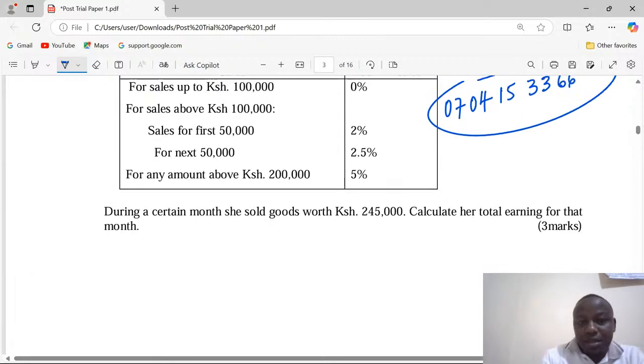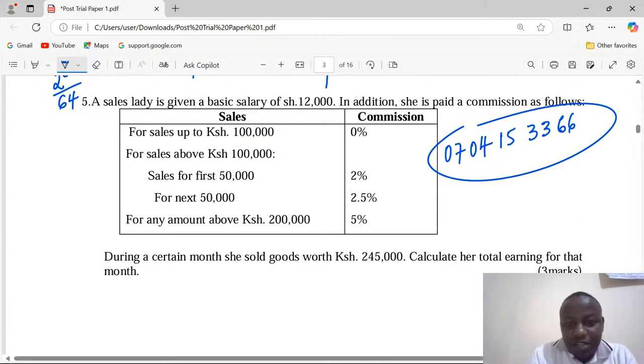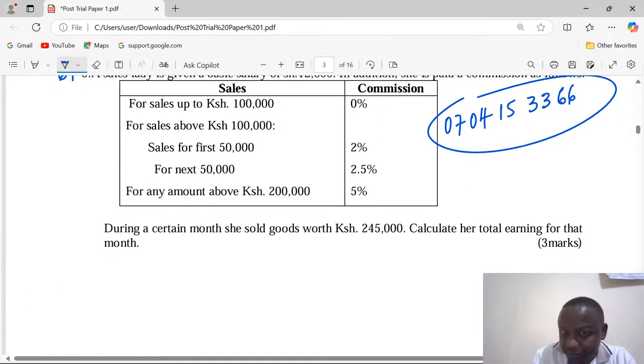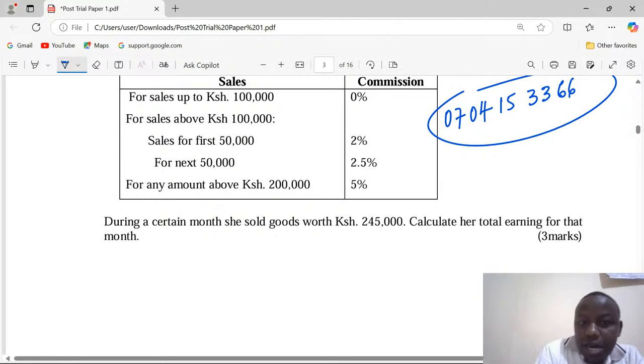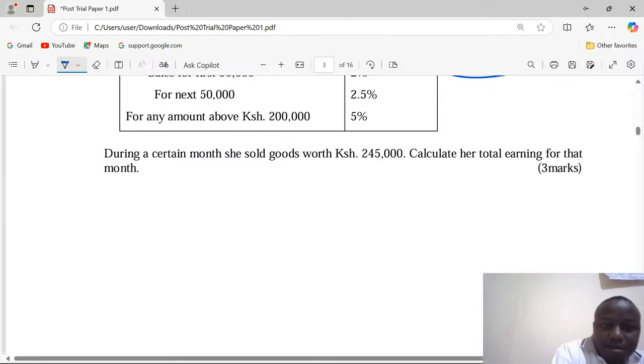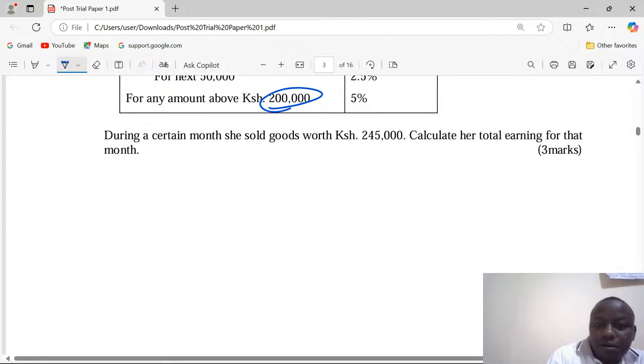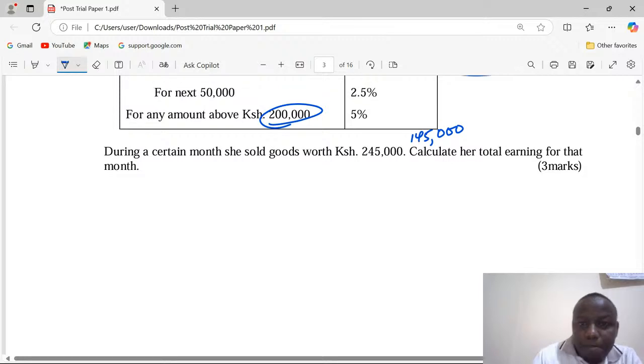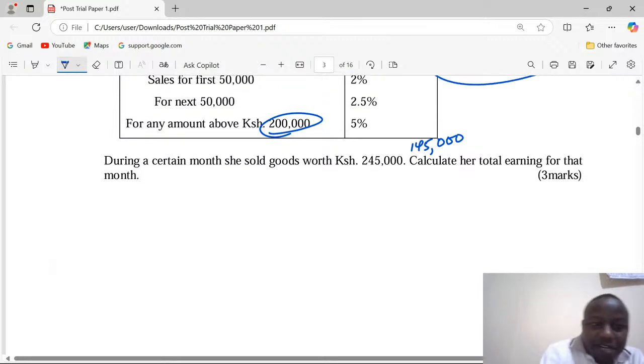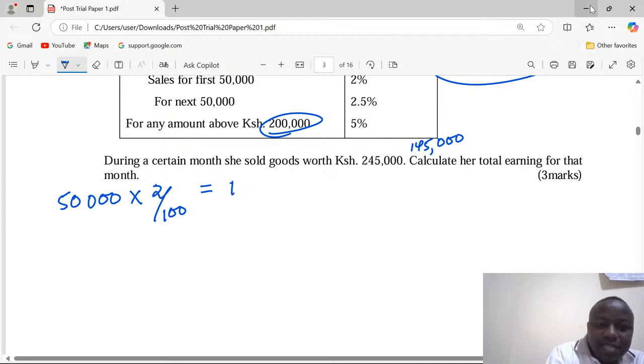So for that particular month, she earned a basic salary of 12,000. Then for the first 100,000, there was zero commission. But since she sold even beyond 200,000, she's going to earn commission from 145,000, because the first 100,000 is not earning any commission. In this 145,000, the first 50K has a commission of 2%, and this is exactly 1,000.